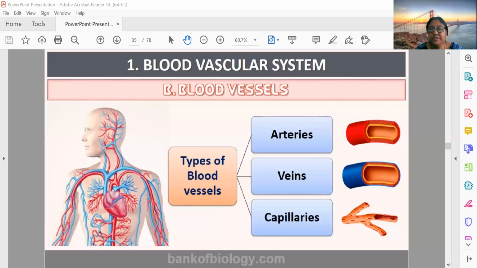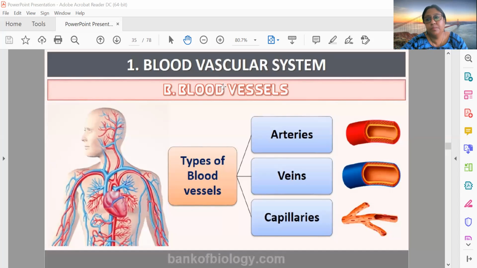Today we are going to discuss further on the circulatory system. Till now we discussed many things. We discussed different processes of circulation in different organisms. We talked about human circulatory system components.